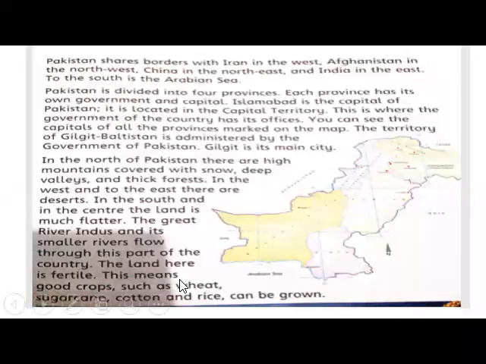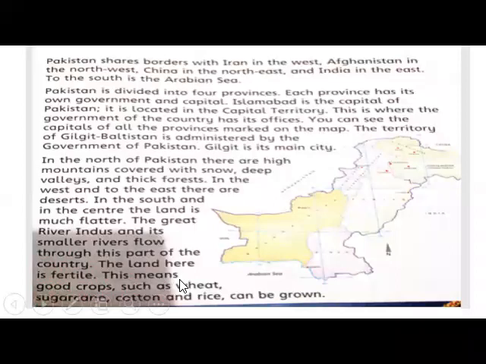Okay, Islamabad is the capital of Pakistan. It is located in the capital territory. This is where the government of the country has its offices. You can see the capital of all the provinces marked on the map. The territory of Gilgit-Baltistan is administered by the government of Pakistan. Gilgit is its main city.